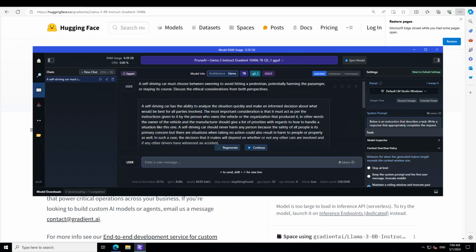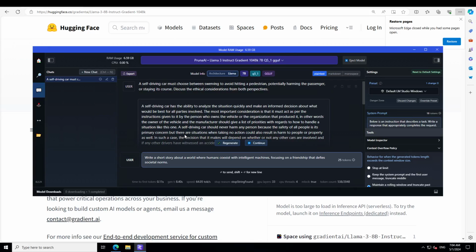And then it is going through, a self-driving car should never harm any person. And then it is making the corollary there that in such a case the decision that it makes will depend on whether or not any other cars are involved and if any other drivers have witnessed an accident. Beautiful response. Let's ask it another question.